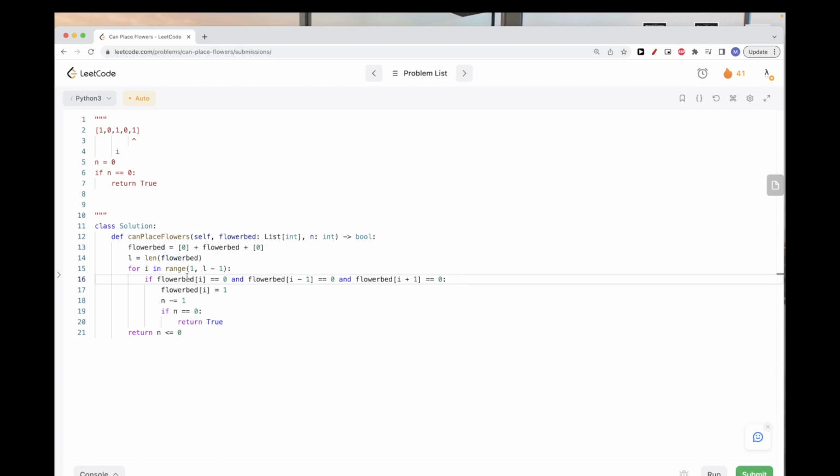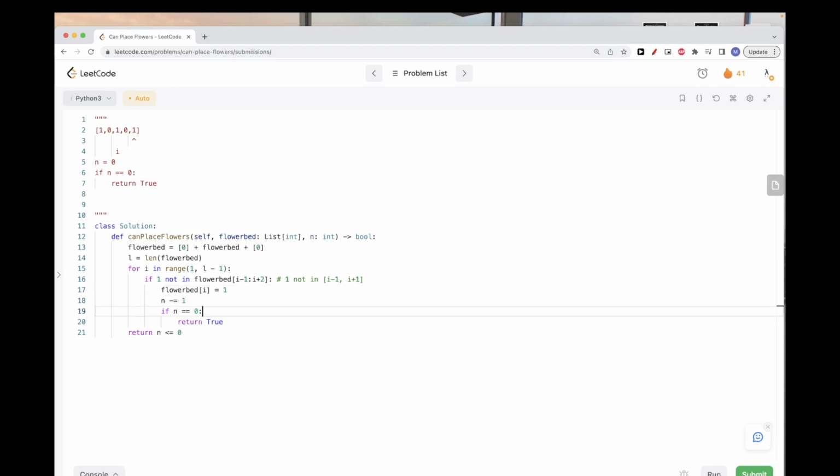The other thing is that all we are doing here is just checking that there is no value 1 in the range i minus 1 to i plus 1. We are just making sure that 1 is not in this range. We want them all to be equal to 0, which means 1 should not be there. So let's just do that. So 1 not in flower bed from i minus 1 to i plus 1. In Python, to go to i plus 1, we have to do i plus 2 here. And so that's a way to simplify this.